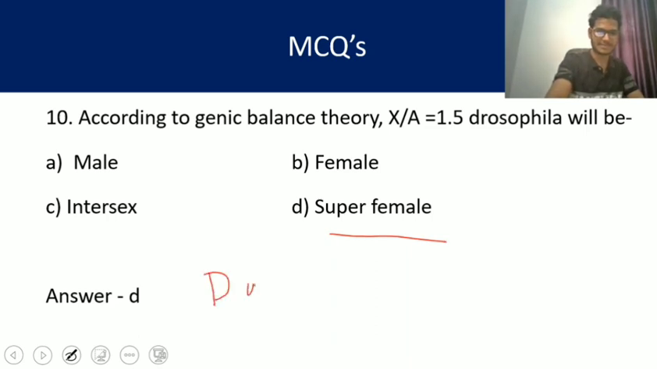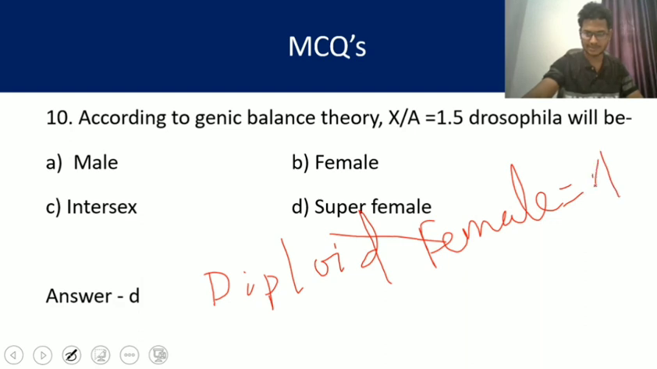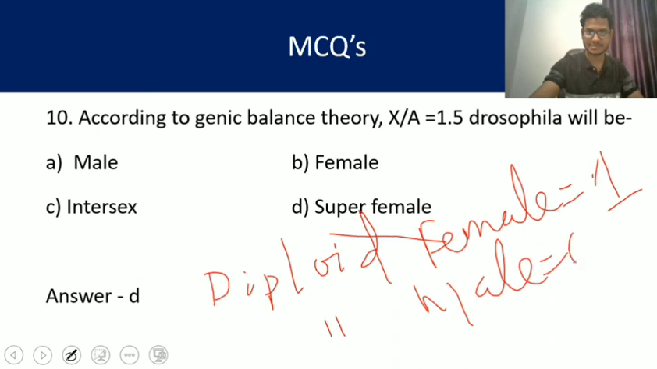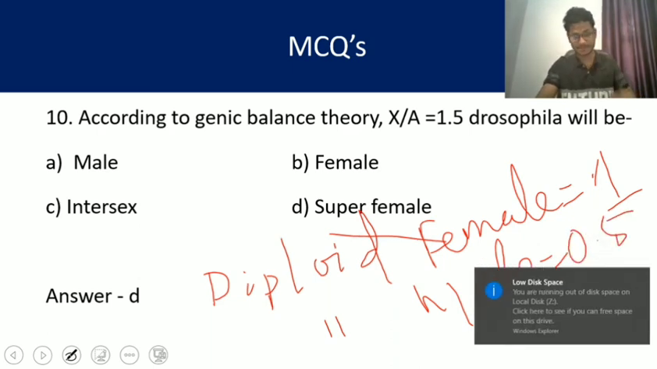In case of normal female, that means diploid female, the X by A ratio is 2 by 2, that is 1. Okay, for diploid female it is 1. For diploid male it is 0.5. Okay, 0.5 for diploid male.